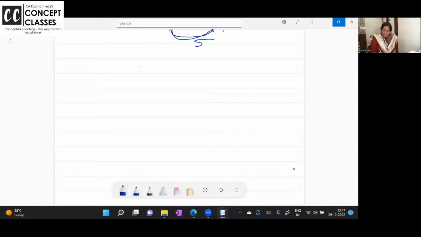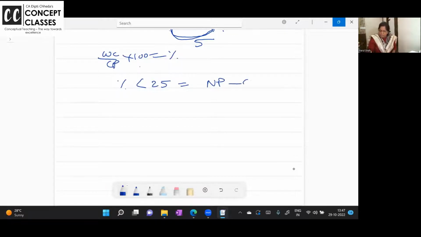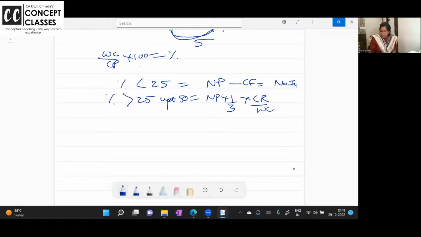If percentage of completion, you all know, work certified by contract price into 100 will give you how much percentage is complete. If percentage of completion is less than 25%, nothing you will recognize in income. Notional profit will be carried forward. No income. If your percentage of completion is greater than 25%, up to 50%, then 1/3 of notional profit into cash received by work certified. This is a formula you have to use.